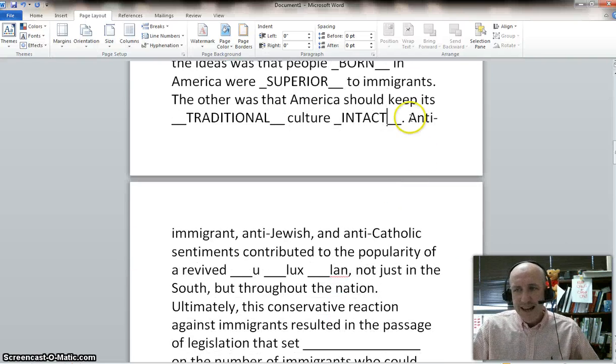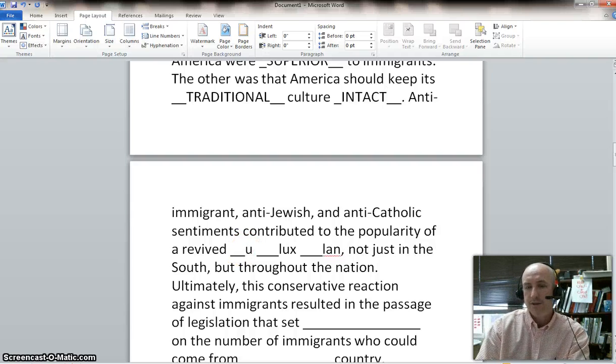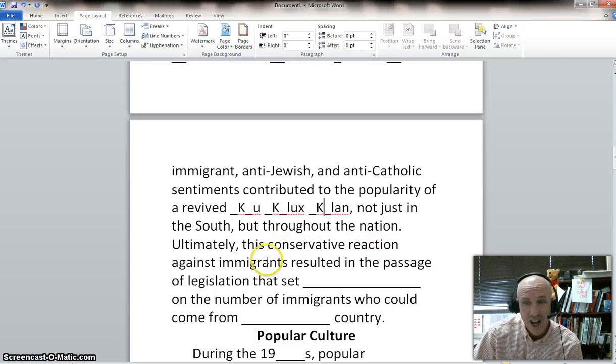All right, anti-immigrant, anti-Jewish, anti-Catholic sentiments contributed to the popularity of, here comes, the Ku Klux Klan. It's going to become more popular in this time period. The Ku Klux Klan, not just in the South, but throughout the entire nation.